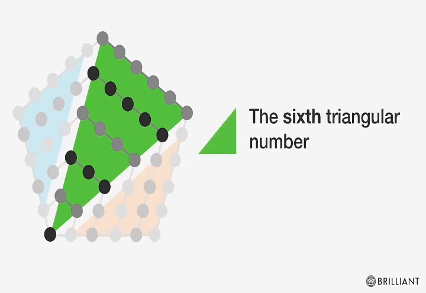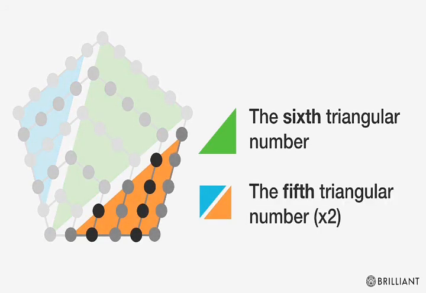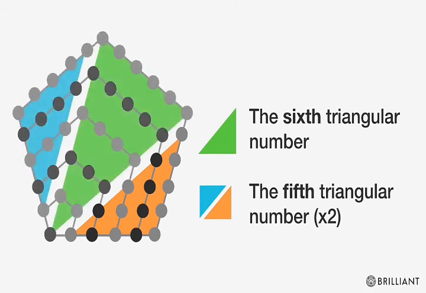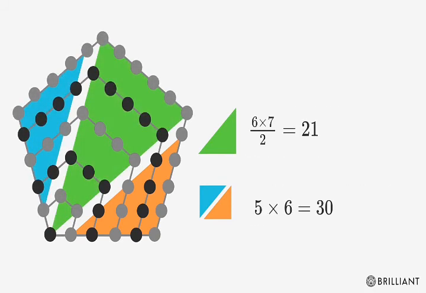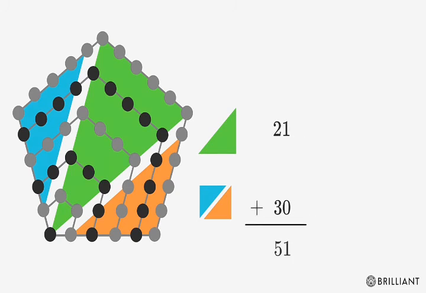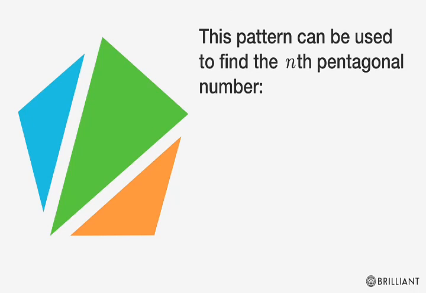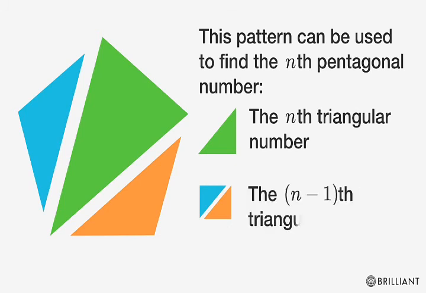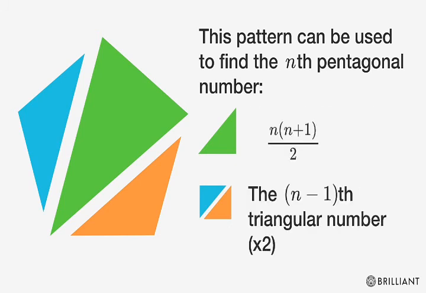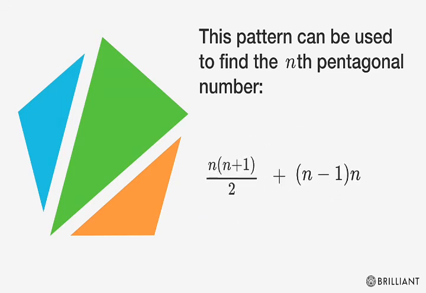The 6th pentagonal number is composed of the 6th triangular number and the 5th triangular number times 2. Again, using the formula from before, we can find these numbers and add them up to find the answer, 51. This pattern can be used to find the nth pentagonal number, whichever one we want. It's composed of the nth triangular number and the n minus 1th triangular number times 2. Which looks like this if you write out the formulas.